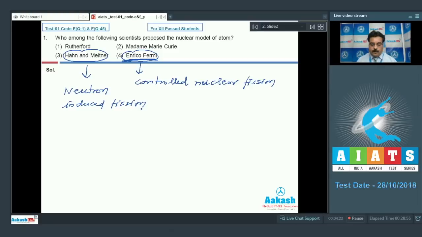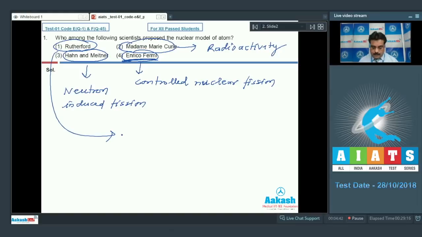If I go for option number 2, then we know Madame Curie is related to radioactivity. And finally, if I go for option number 1, then we all know Rutherford discovered the nuclear model of atom.